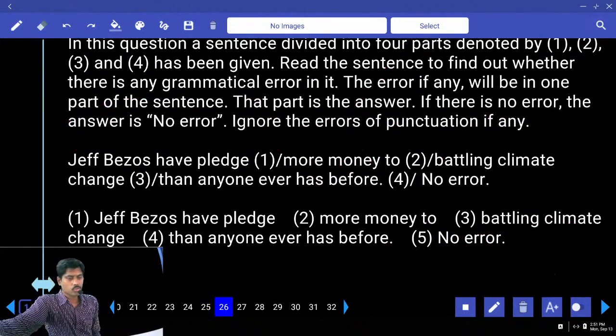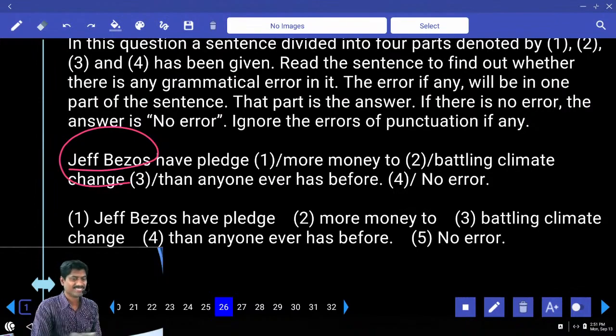Jeff Bezos have pledged more money to battling climate change than anyone ever has before. Jeff Bezos is the name of a singular person. Who is he? Is the name of a singular person. He has pledged.